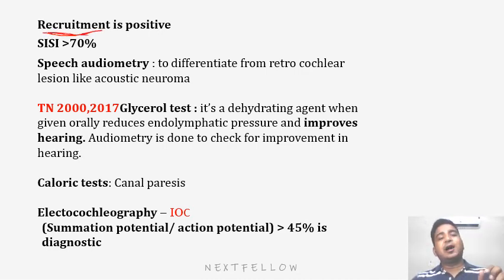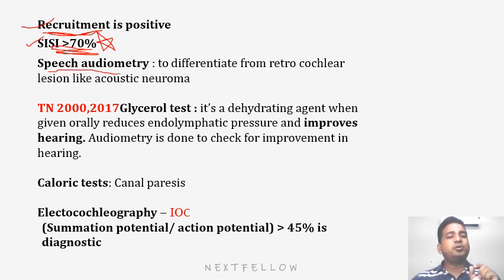We have discussed loud sound will appear louder to the patient because there is a dilated saccule and the footplate comes in close proximity. So the patient's hearing threshold will be like this, that the patient will hear louder sound more loudly. So this is the recruitment test typical of Meniere's disease. Then the short increment sensitivity index, SISI, will be greater than 70%. Again, very important from the examination point of view, the SISI test will be greater than 70%.